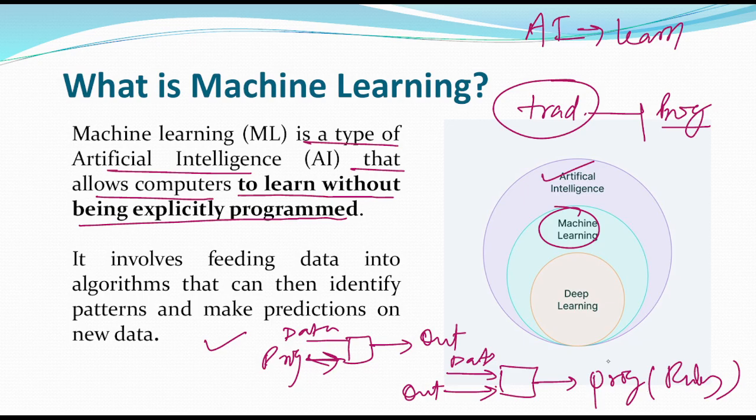So this is the structure of the machine learning system. It involves feeding data into an algorithm that can identify patterns. It finds the pattern and makes predictions on new data, or we can say unseen data.